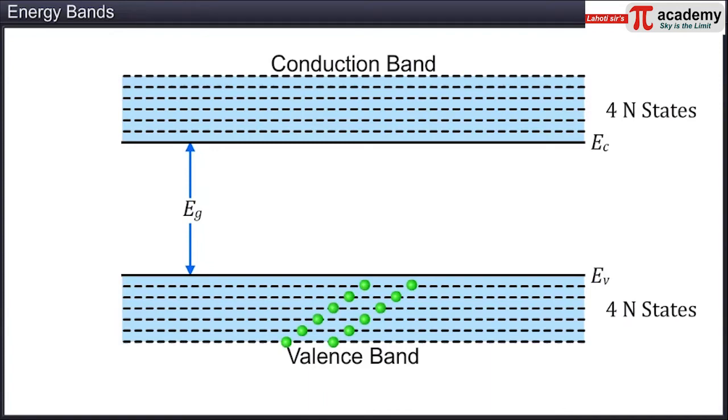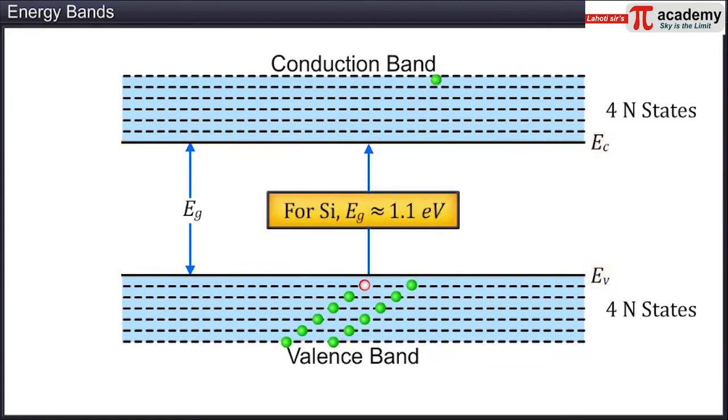The valence band electrons can move into the conduction band by gaining energy equal to the energy band gap EG. Thus, there exists a band gap between the lower valence band energy levels and higher conduction band energy levels. For a silicon atom, this energy gap EG is about 1.1 electron volt.